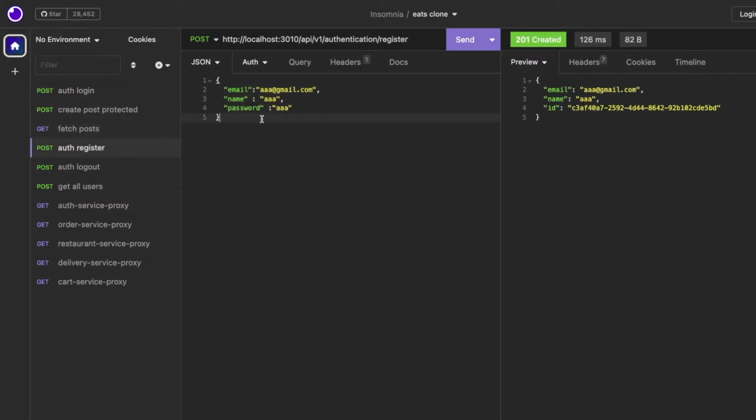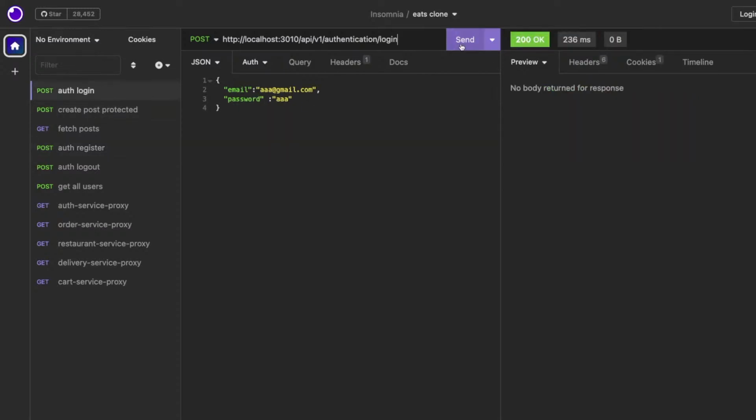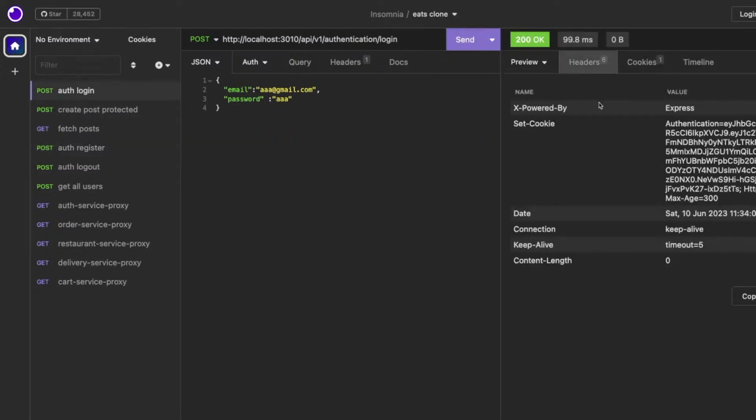There is one thing, I mean, it should have thrown us this password validation error, right? Because we are not satisfying this DTO validation. But why is that happening? Are we using the validation pipe? For now, it will pass, right? Because we already created this user. And you can see this token is being set, and the token, cookies, authentication and this cookies, right?